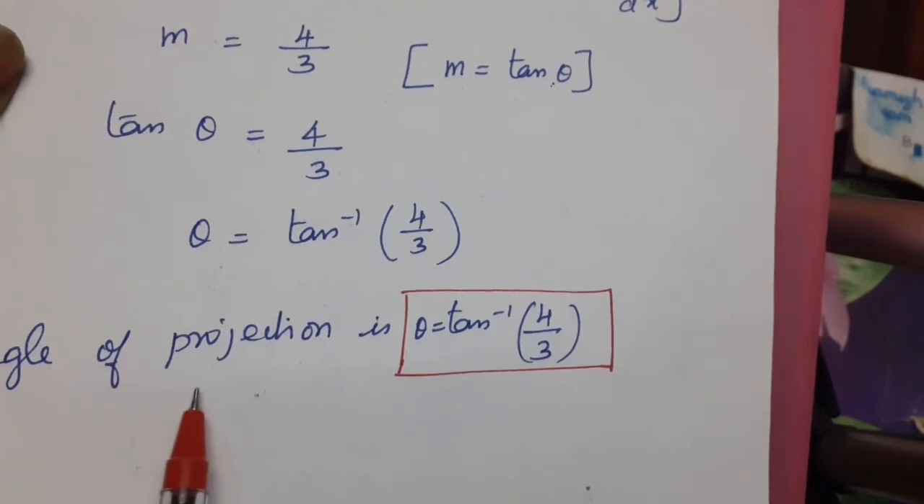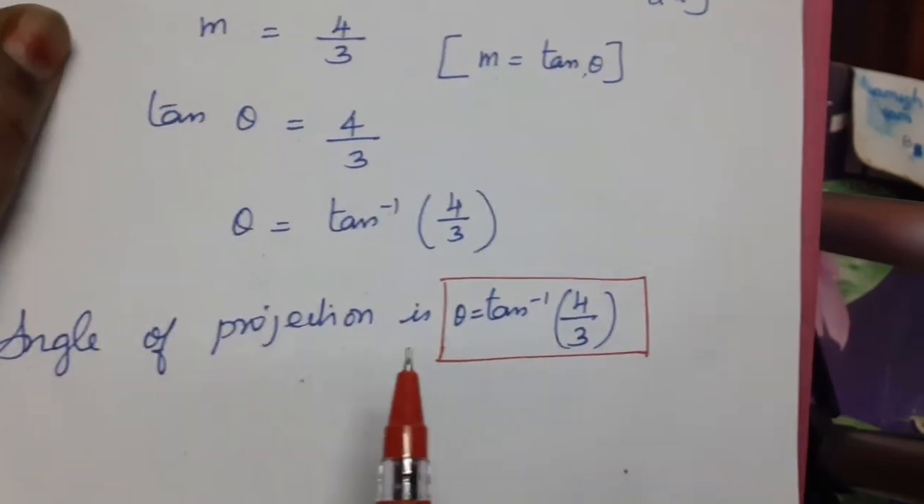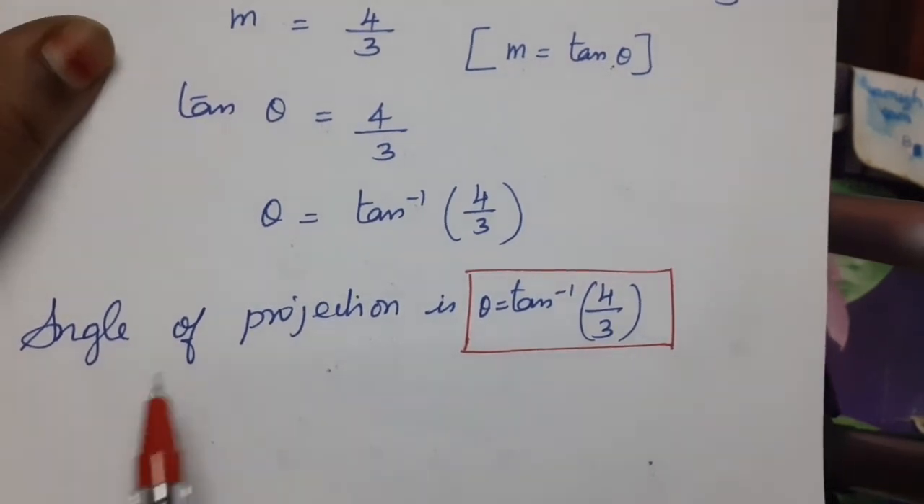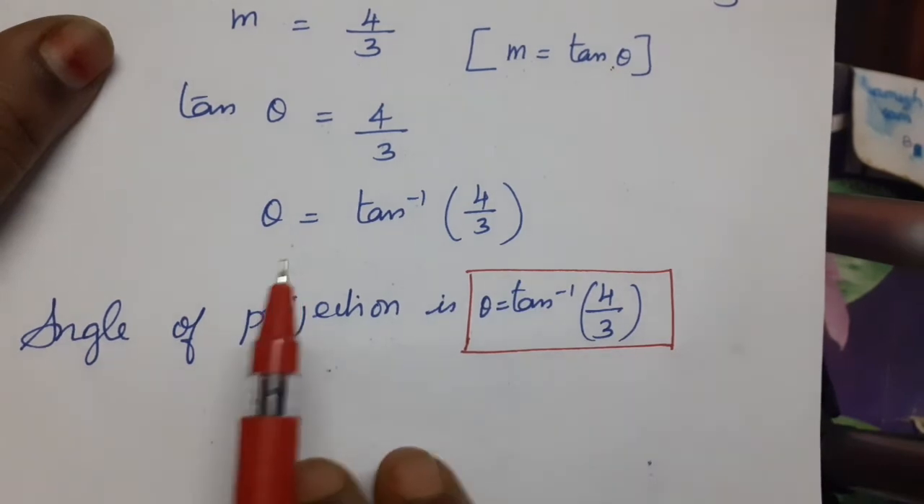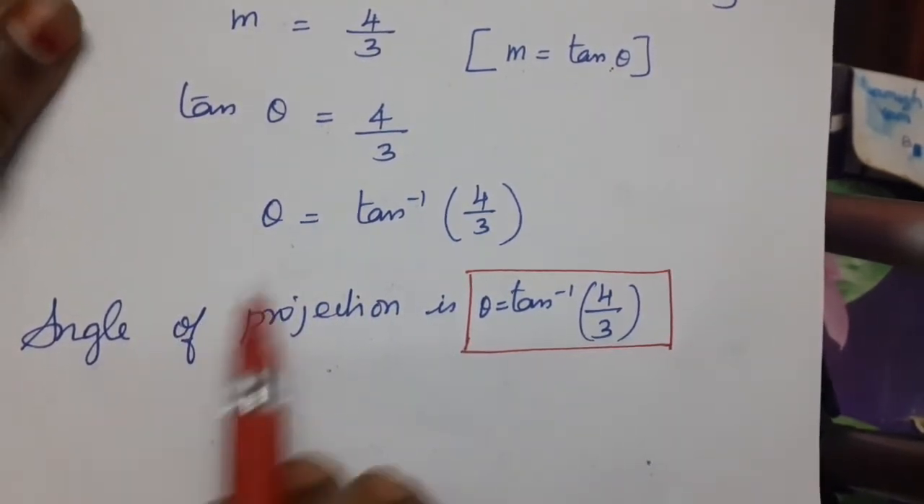Therefore, what is our angle of projection? Angle of projection is theta equal to tan inverse of 4 by 3. The question only asks to find the angle of projection, so here we need not find the height or distance or anything. Just find the angle of projection from the starting point, that is the point A.